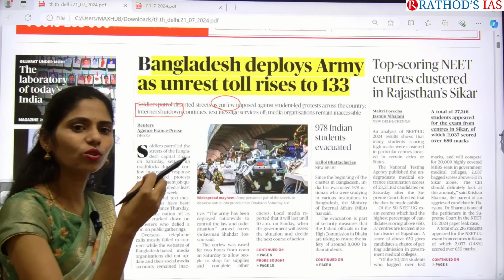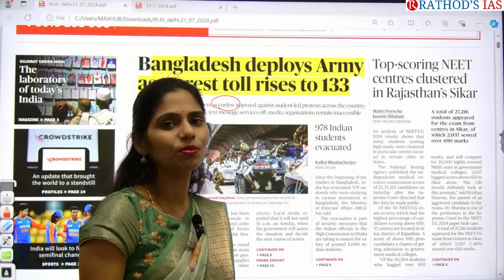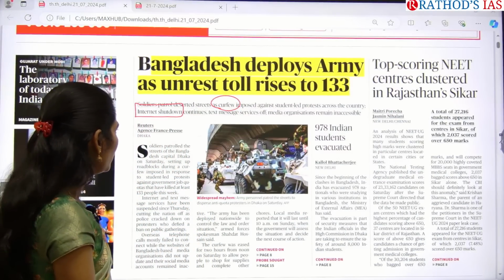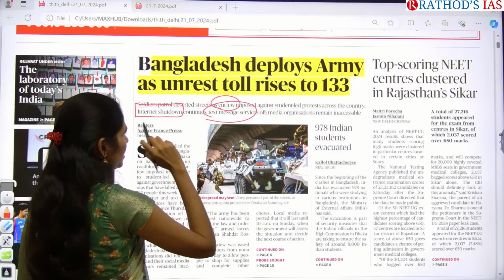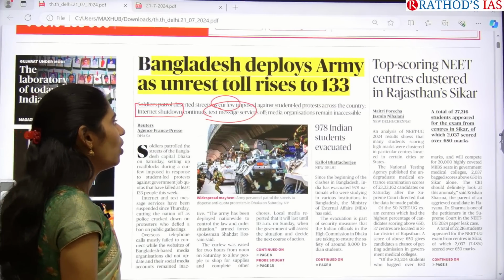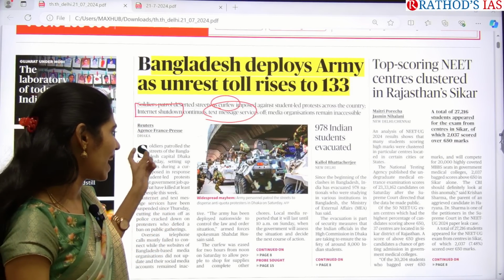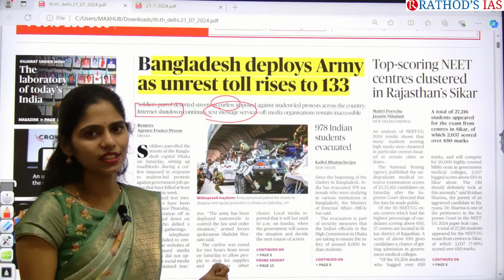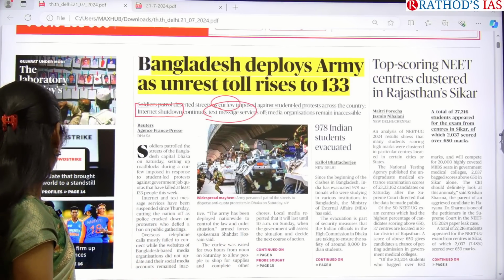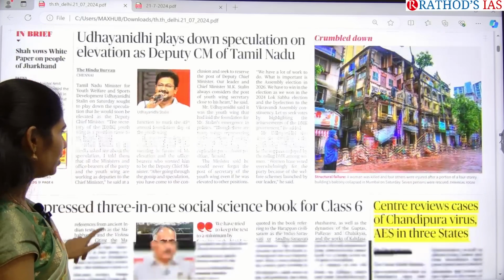They want to control the transmission of information, so they controlled text messages now, and even media organizations are inaccessible in Bangladesh. So just add these things to your yesterday's class notes. So that is the thing on your front page.